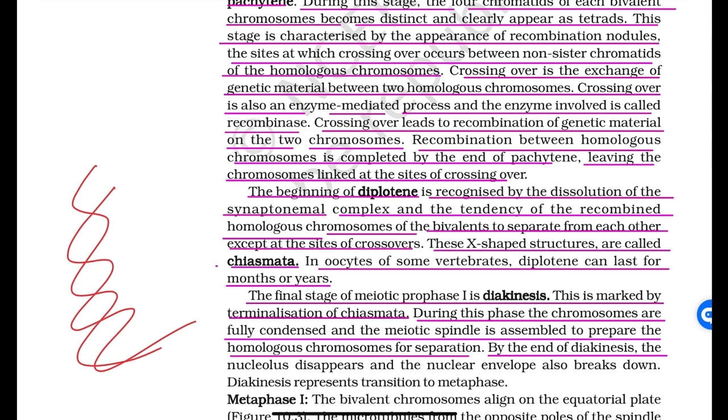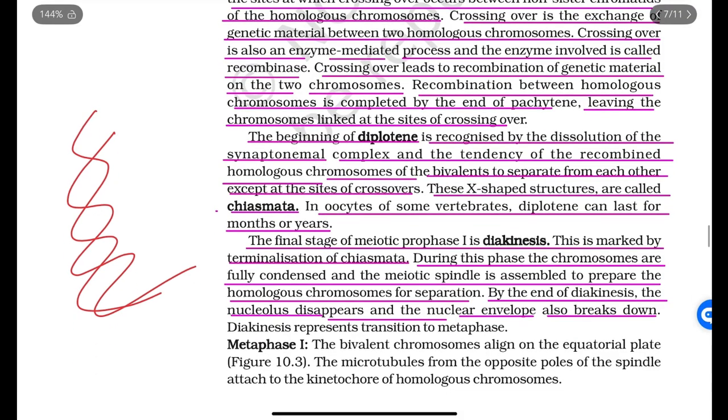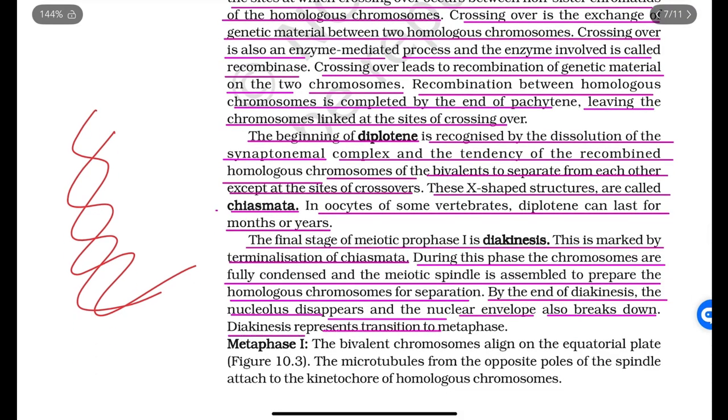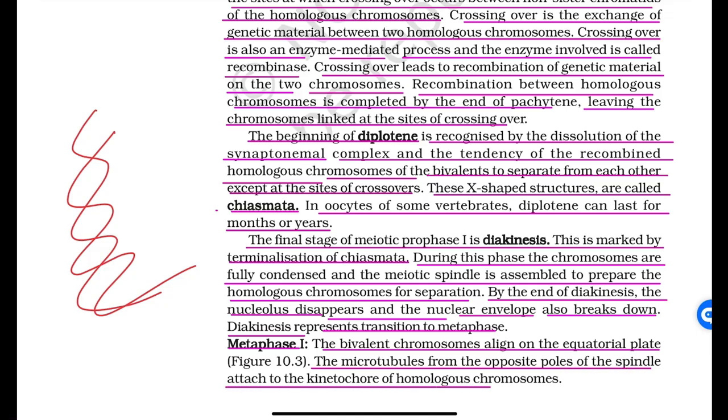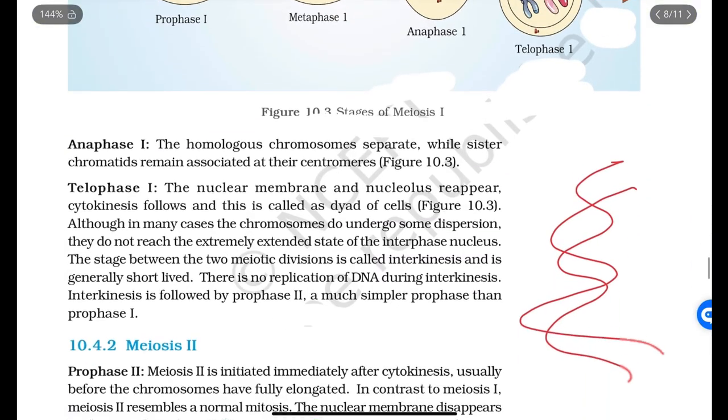By the end of diakinesis, the nucleolus disappears and the nuclear envelope also breaks down. Diakinesis represents the transition to metaphase. Metaphase first. The bivalent chromosomes align on the equatorial plate. The microtubules from the opposite poles of the spindle attach to the kinetochore of homologous chromosomes.